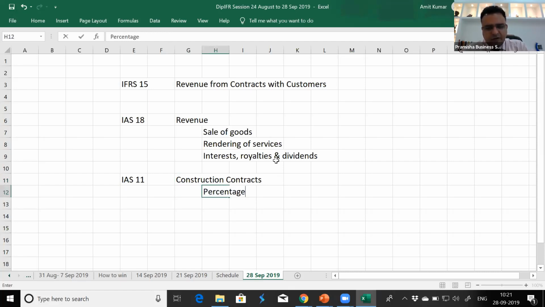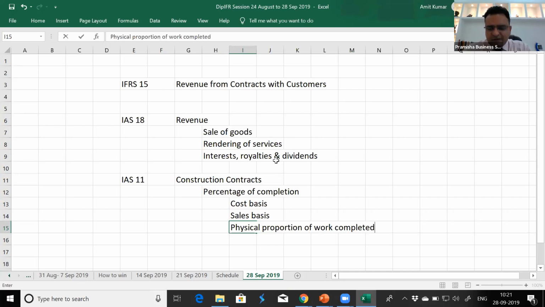So there was a method of percentage of completion which was based on cost basis, sales basis, and physical proportion of work completed. They were using this to their advantage to record revenue in advance. Now, whenever there is confusion in a standard, whenever an interpretation is required, IASB issues interpretations if the standard itself is not able to convey it. If the standard needs to be completely revamped, they may come up with a revised standard or a new standard. So this required an interpretation.